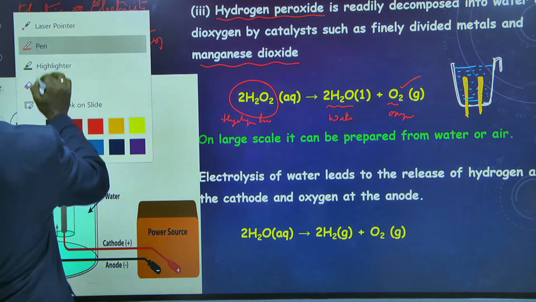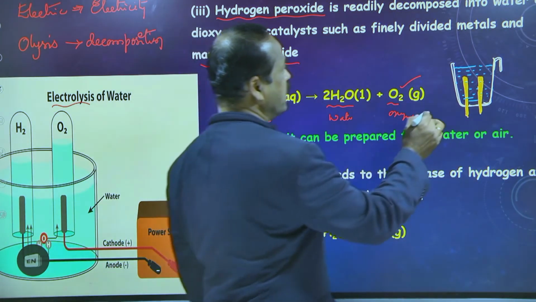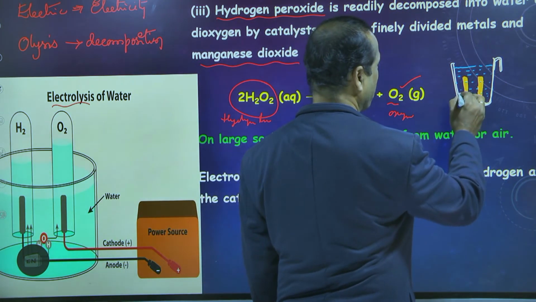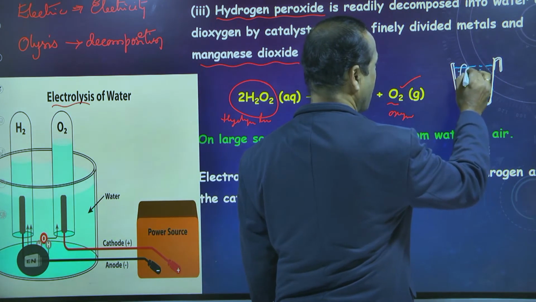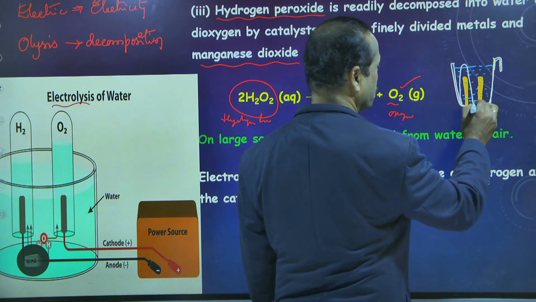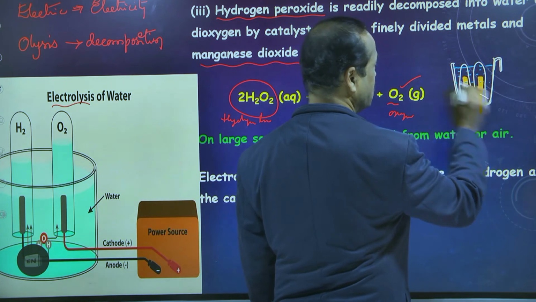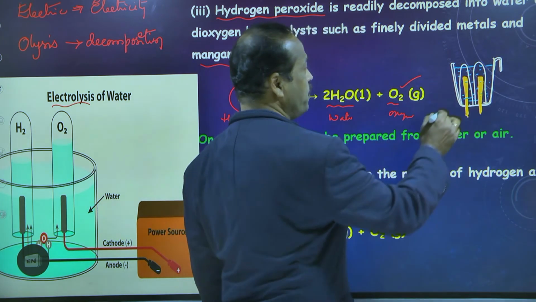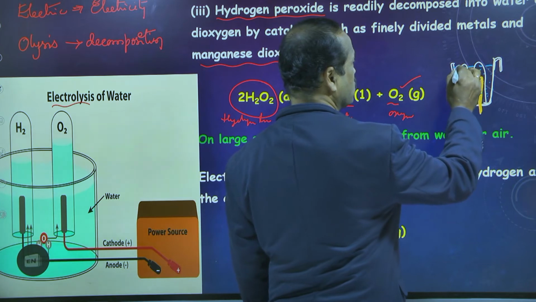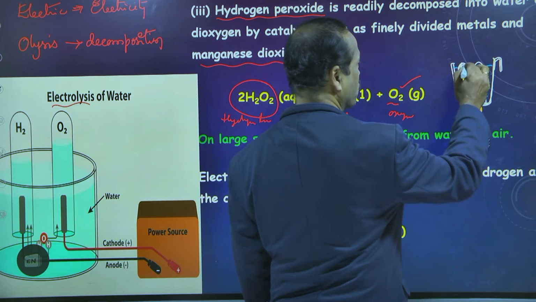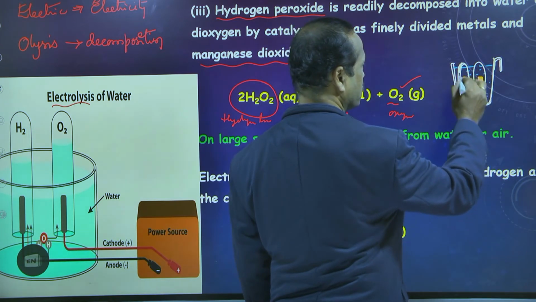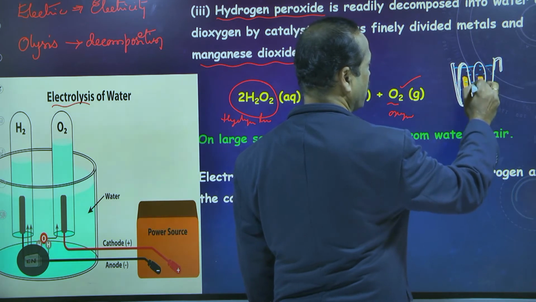Take the two test tubes, invert them, and put them over the iron nails like this, upside down, inside the mug, above the iron nails.